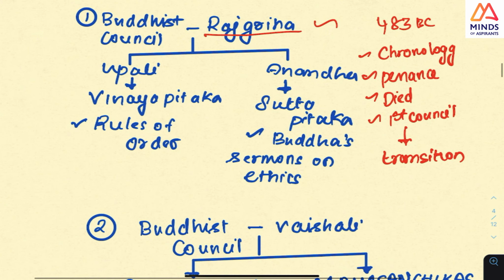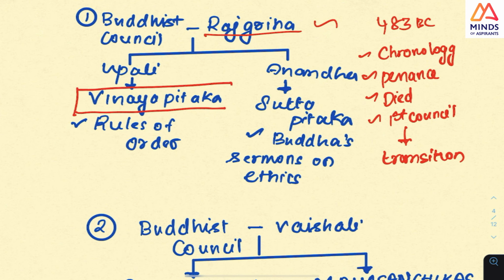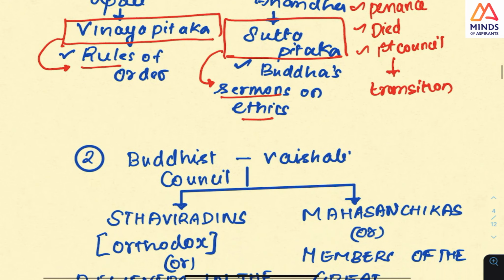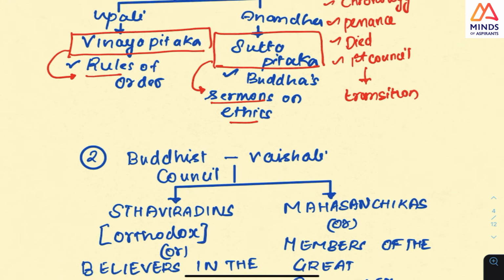But now you come to this point. Buddhists in the first council, around this period, 2 things came. So this is the point: Vinaya Pitaka and Sutta Pitaka. This is very, very important. You should know what this means. Vinaya means rule, and Sutta Pitaka means sermons of ethics. In detail we will see below. But the first thing is this.